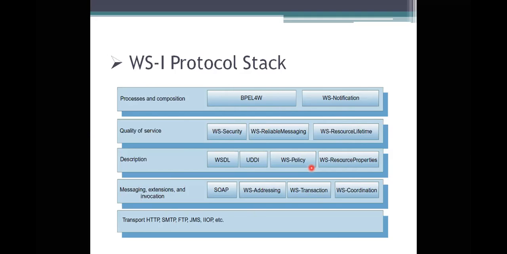So here, the process and the composition will send the notifications, and it also allows a user to know about the notifications we are processing here.